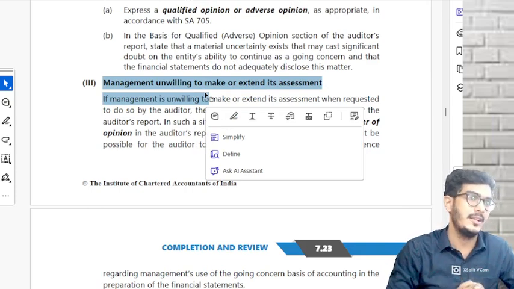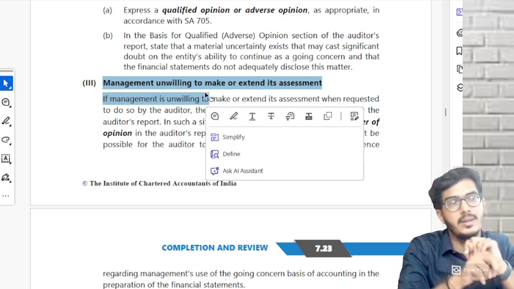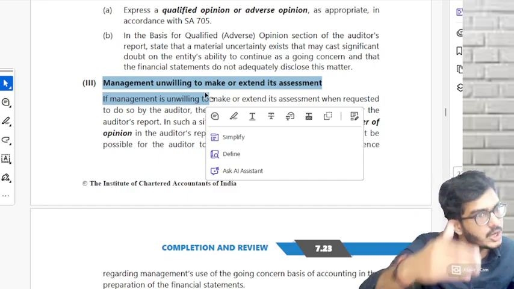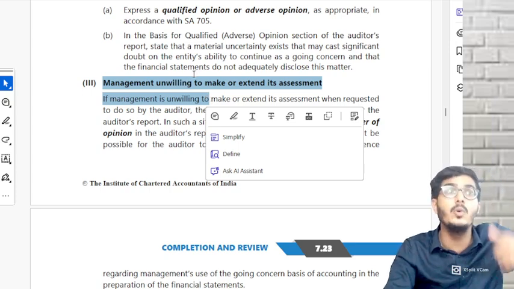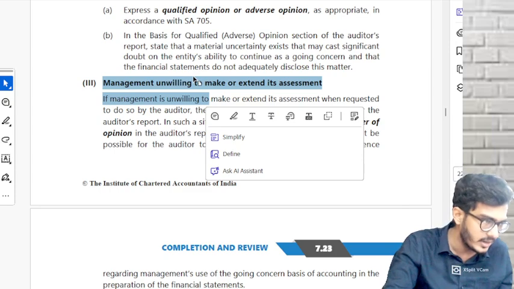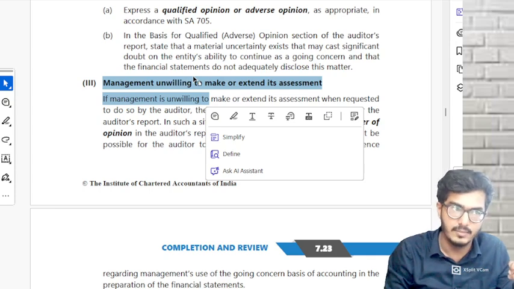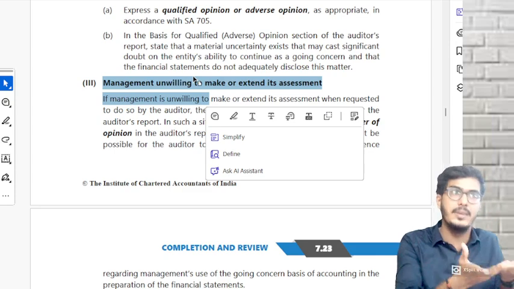Then management is unwilling to make or extend its assessment. I told you, the minimum assessment which the management has to take is how many months? 12 months. They made only for 6 months. What will you tell? You will tell the management, please extend it to 12 months. What if they are not ready to make that assessment? Either they are not making it or they are not extending it. I told you, primary responsibility of going concern is with the management. If they have not done the assessment, what will you check? Because primary is their responsibility.